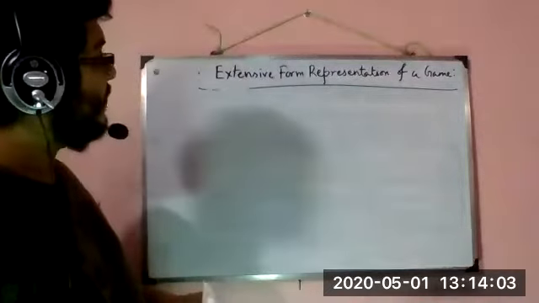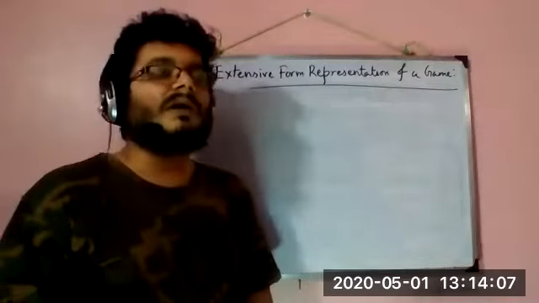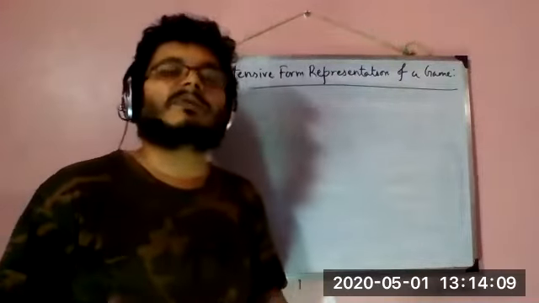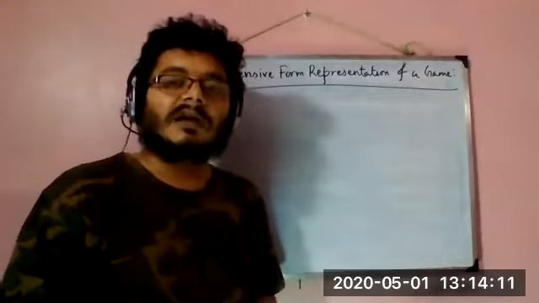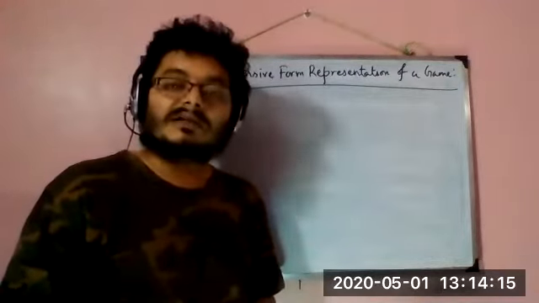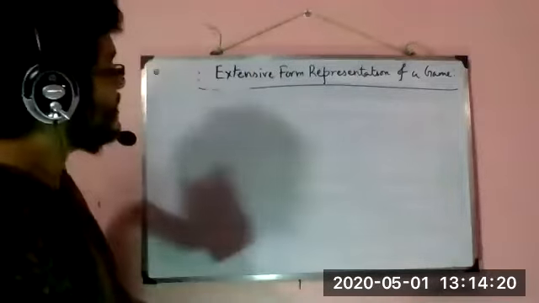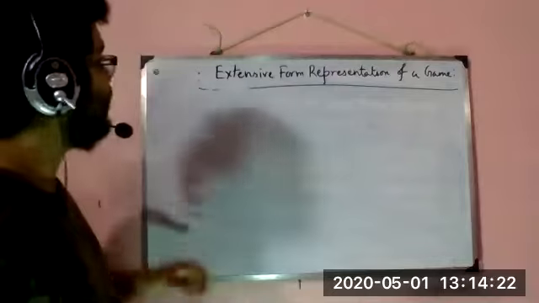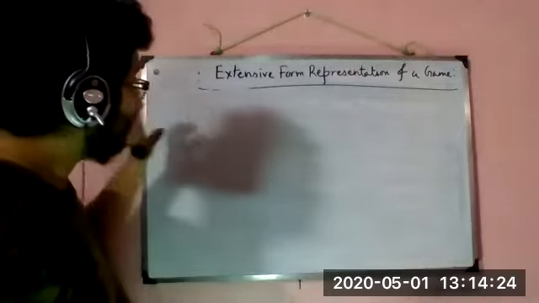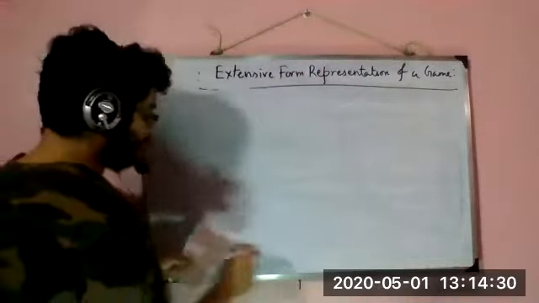Now, in extensive form, obviously, as the term suggests, we will be displaying a lot more information that was not apparent in normal form, along with all the information that was apparent in normal form. So what are the questions, the answers of which we will expect in the extensive form representation?